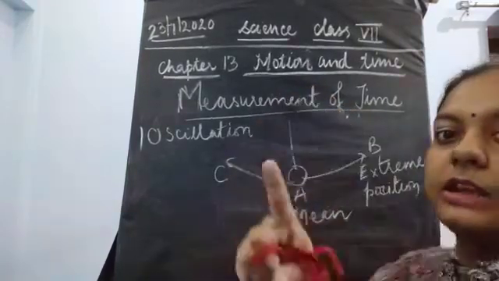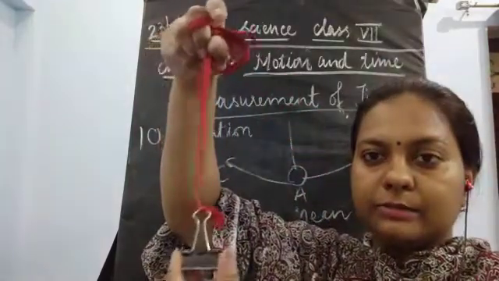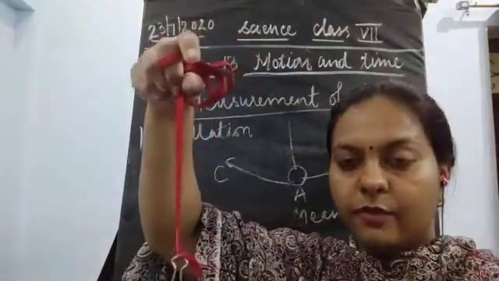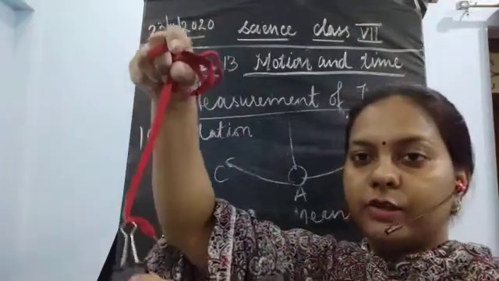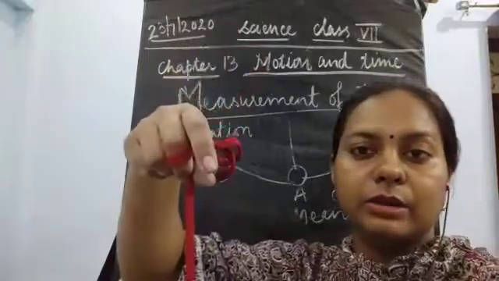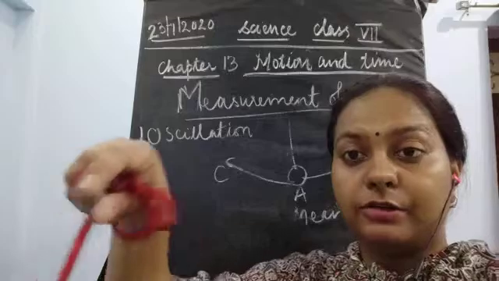So this is known as one oscillation. Then it is coming back to its mean position.